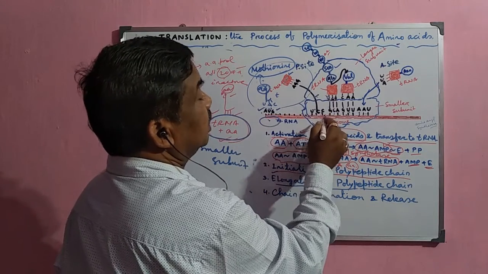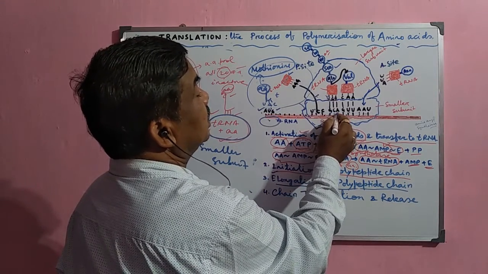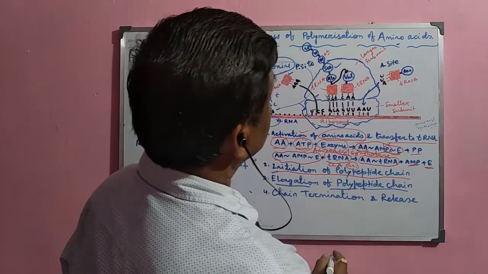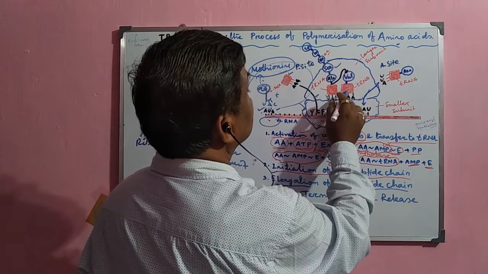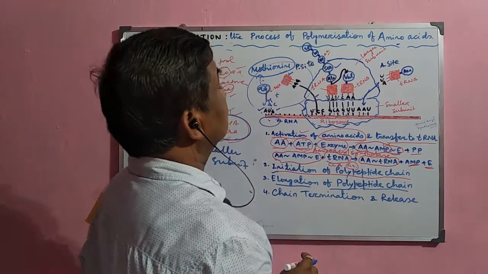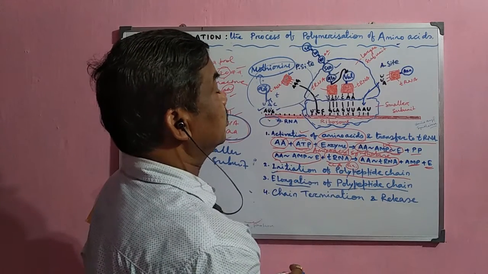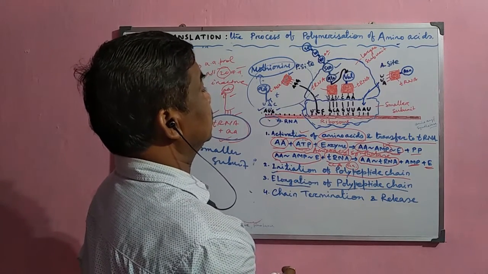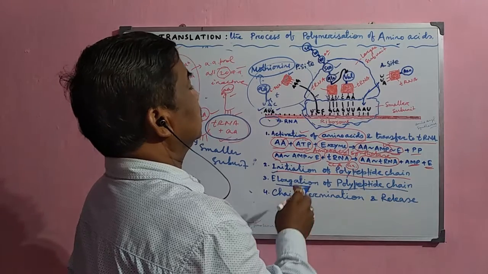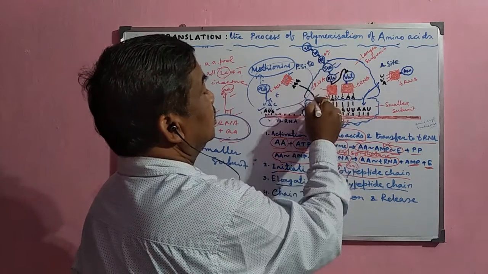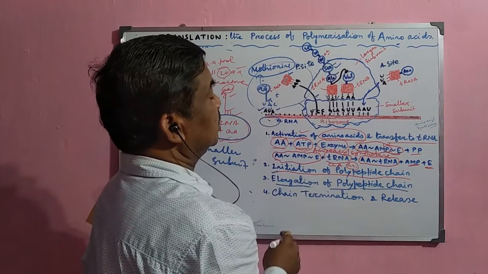But when the second one comes, suppose the codon is GCA, its anticodon is CGU, and this CGU has the alanine amino acid. When this alanine comes here, it binds with the previous amino acid, and this serine combines with this one.